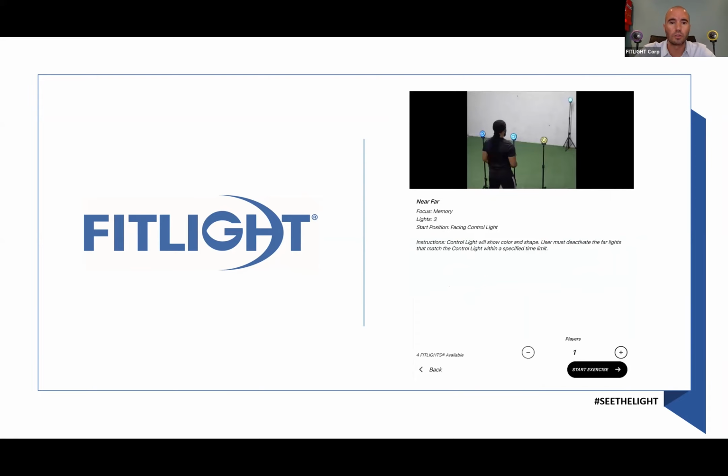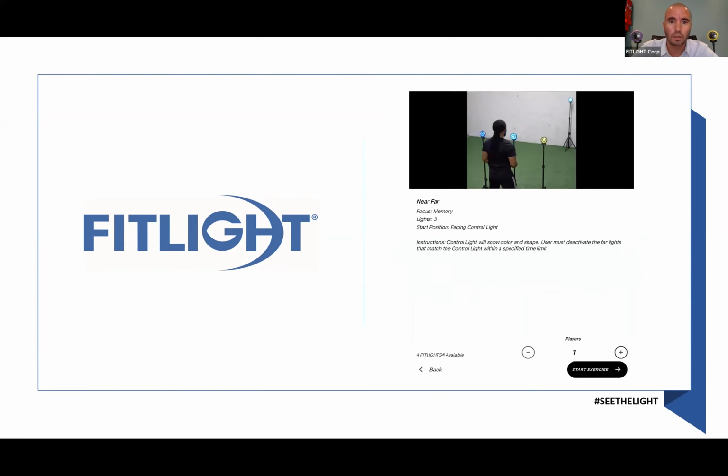It gives you a little description on what it means if you want to do this exercise, what you have to do, why you have to do it, how many lights you need minimum. So in this case, it says 3 lights. Again, this is minimum. You can easily use this with 8 lights. It'll be harder and therefore maybe even more interesting. It gives you a little bit of instructions on how to set up the lights.